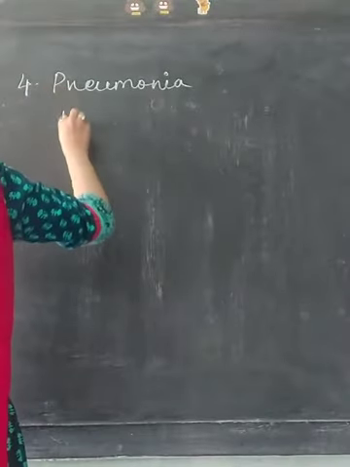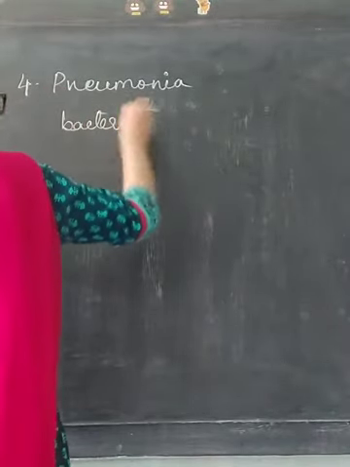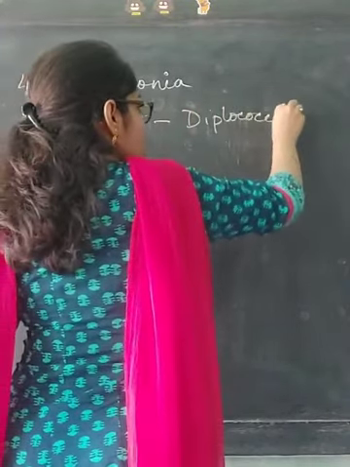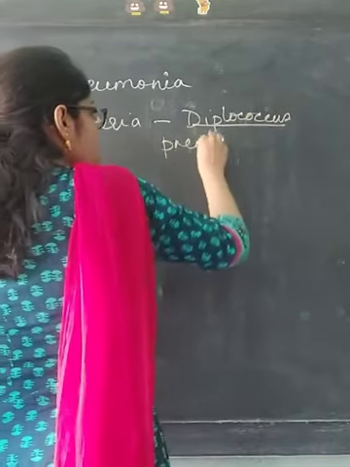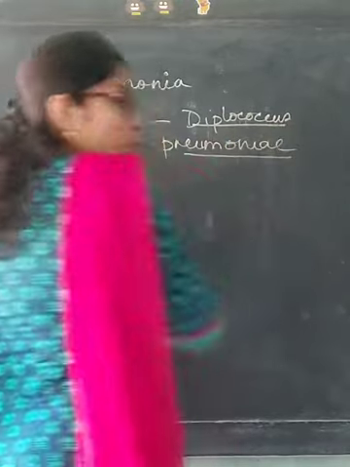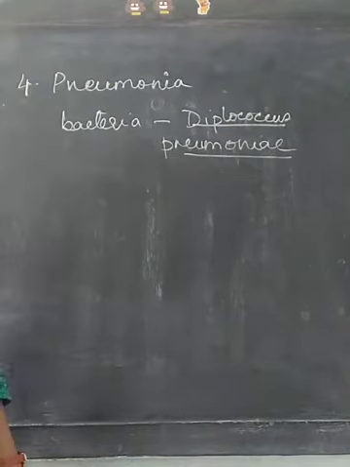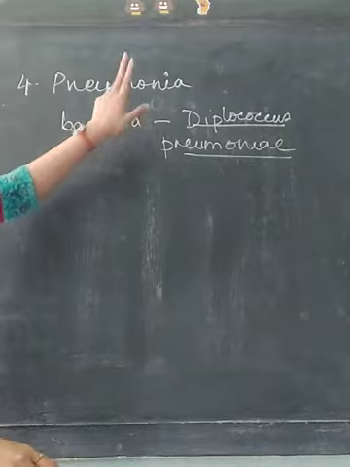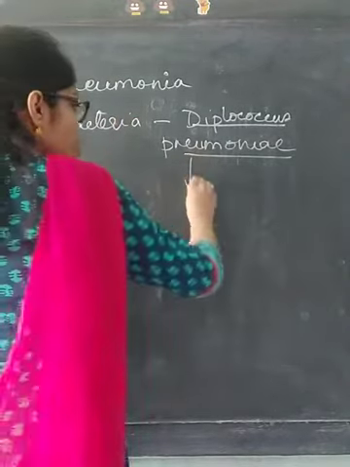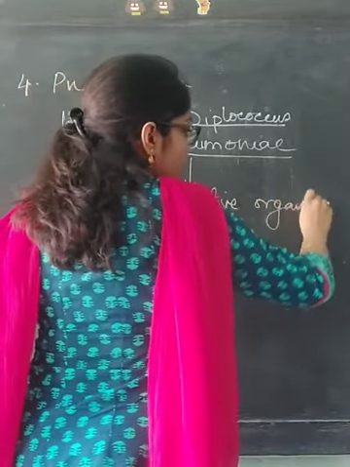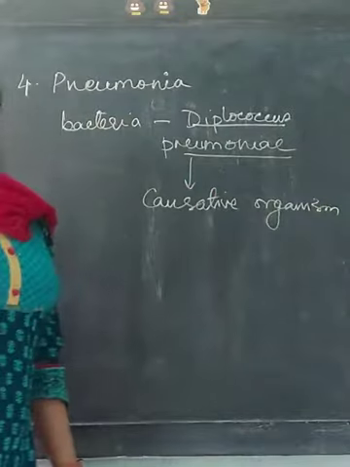What is the name of the bacteria? The name of the bacteria is Diplococcus pneumoniae. Diplococcus pneumoniae is the name of the bacteria which causes the disease pneumonia, and this is basically the causative organism or agent of pneumonia.